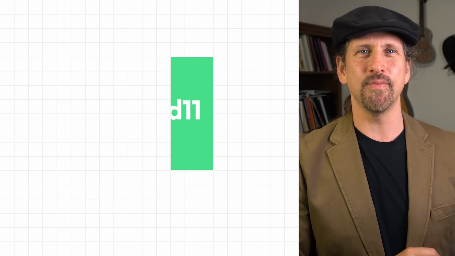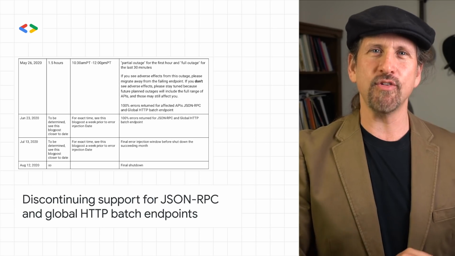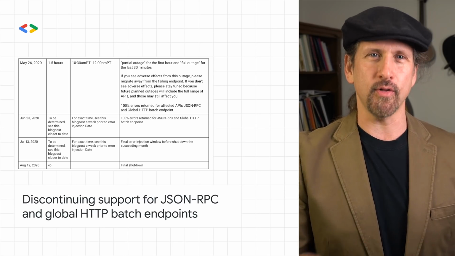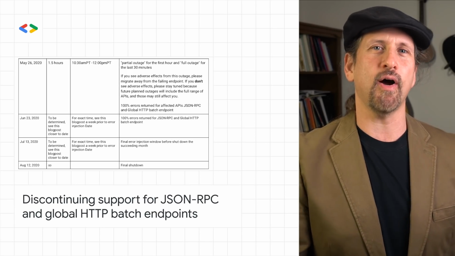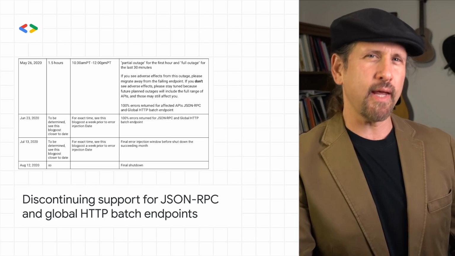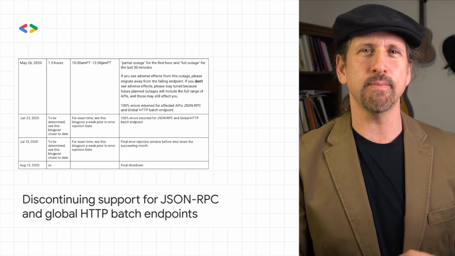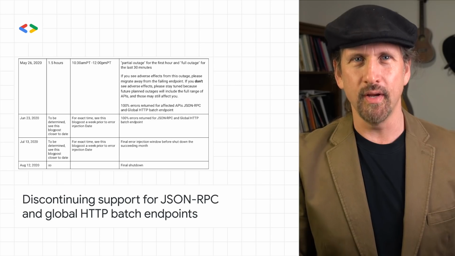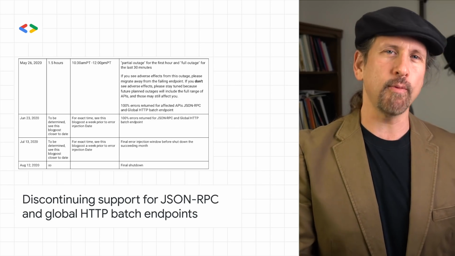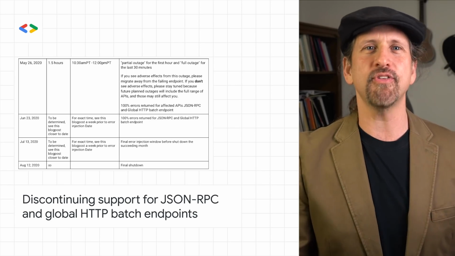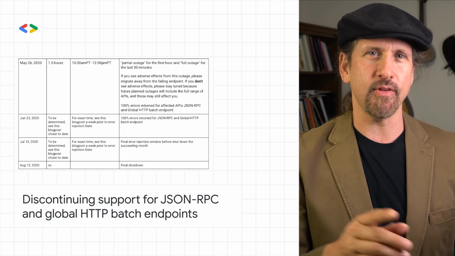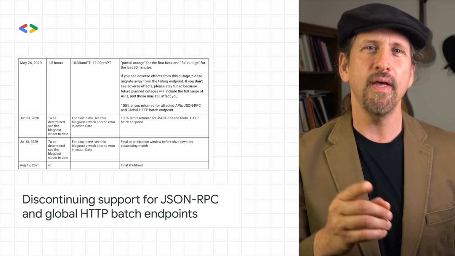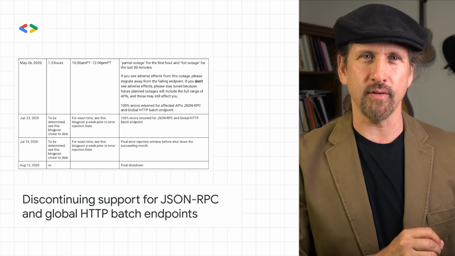launch show. We're extending the deprecation timeline for JSON-RPC and global HTTP batch endpoints to August 12, 2020, after it came to our attention that highly impacted customers may not have received the notification. There will be scheduled downtime for global batch and JSON-RPC throughout this timeline to help identify systems that depend on these deprecated features. Head on over to the post for more details.